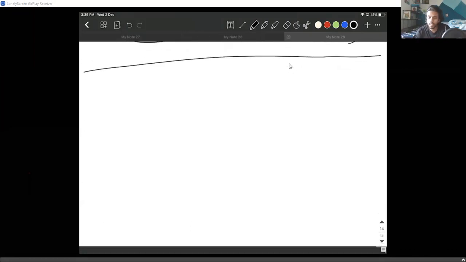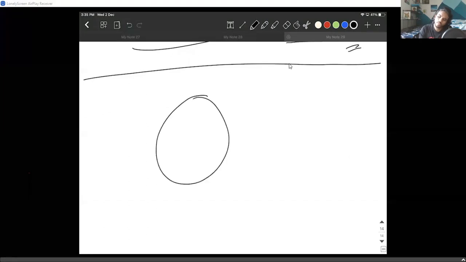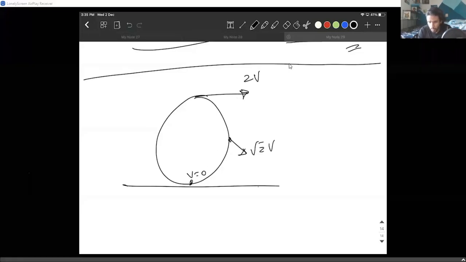Let us do one more revision of yesterday's point. This point has zero velocity. The topmost point has a 2v velocity. This has root 2v, and this has root 2v, considering both the velocities at the same instant. This is what we got, right? Now, since we are clear about all the basic velocities, the kinematics part, velocity, omega, and all, you can deal with it. Let us look at the dynamics.